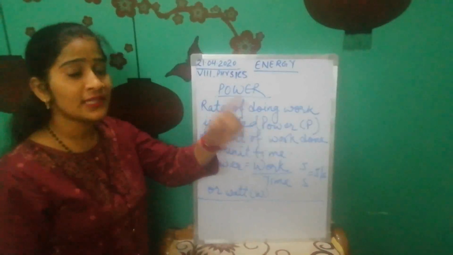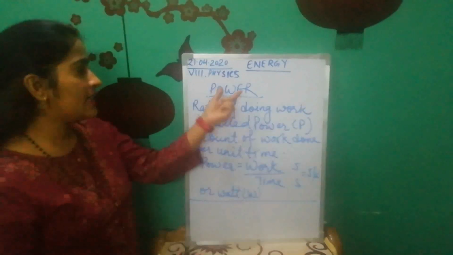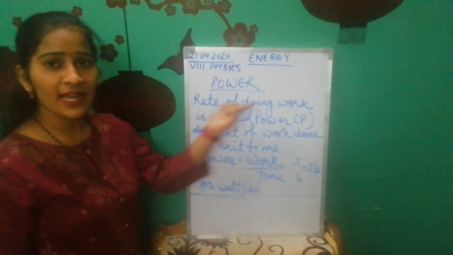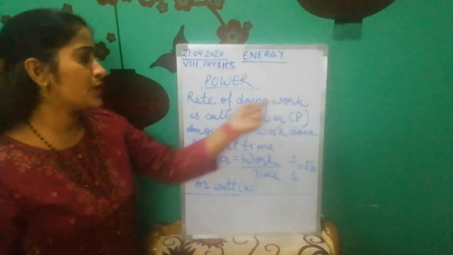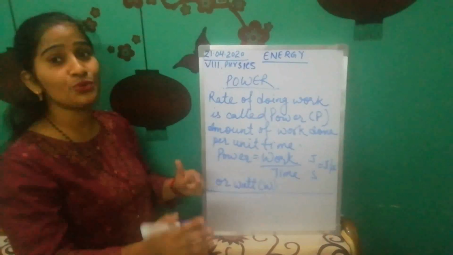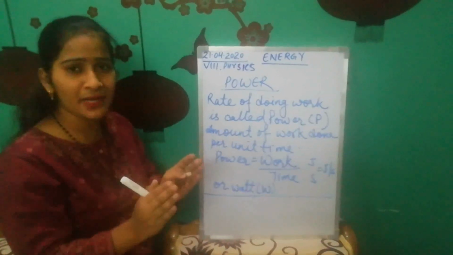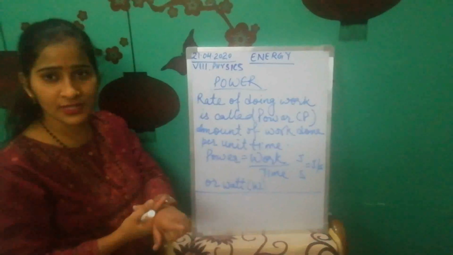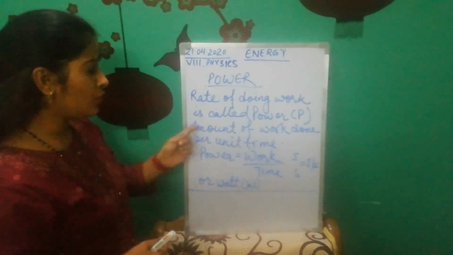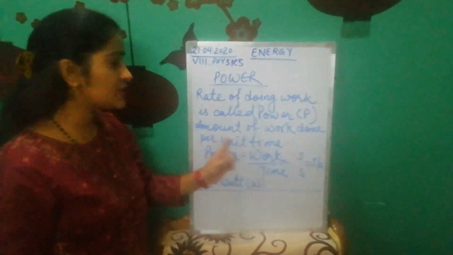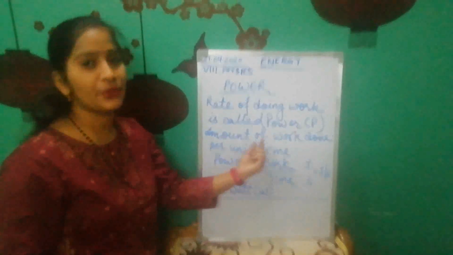The more the power, the faster the work is done. The lesser the power, the slower the work is done. So how can we define power? Rate of doing work is called power. If your elder brother or sister is doing more work in the same time, that means they have more power as compared to yourself. We can also define power as the amount of work done per unit time.